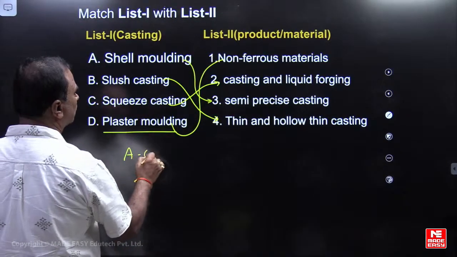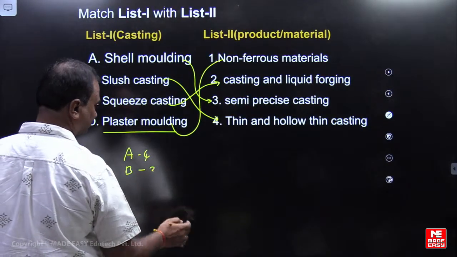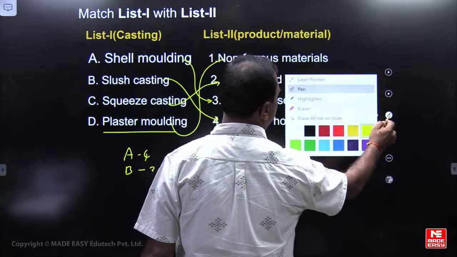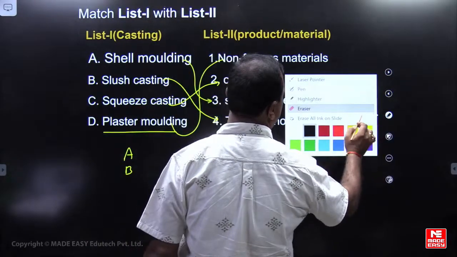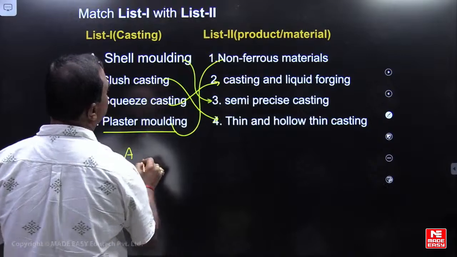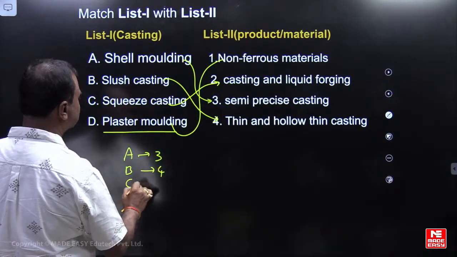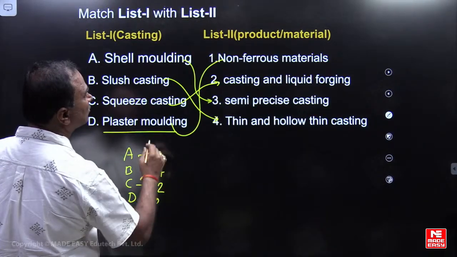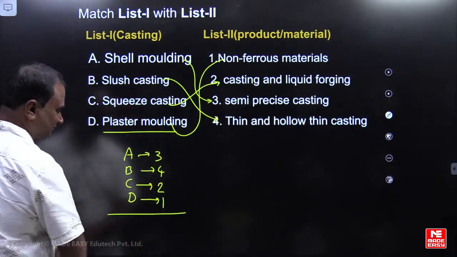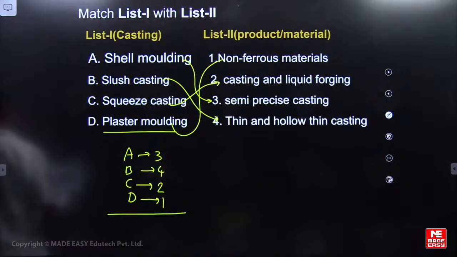So the matching is: A4, B3, C2, D1. Plaster molding is 1. So 3, 4, 2, 1, correct? Please check it.